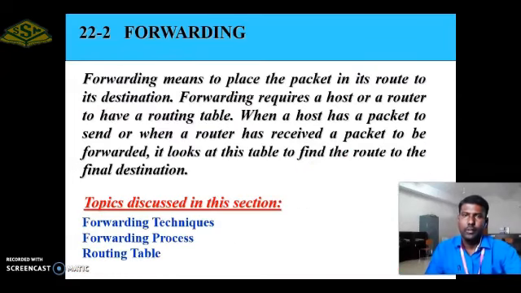Next, forwarding. Forwarding is nothing but receiving the data from one node and transmitting the same data to another node. So forwarding acts as a buffer. In forwarding, we discuss the following topics: forwarding techniques, forwarding process, and the routing table.